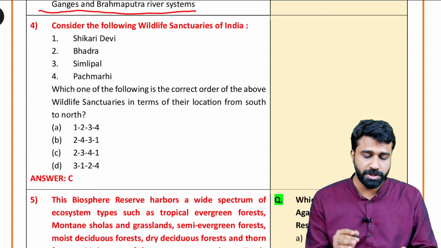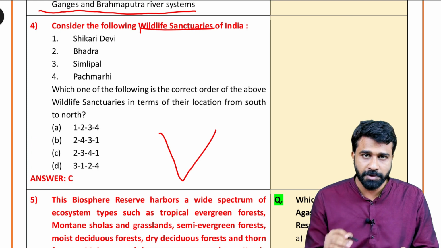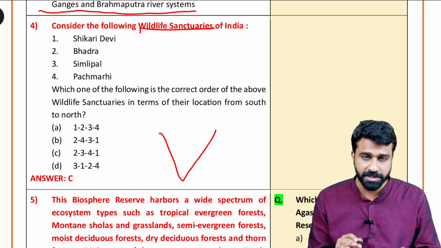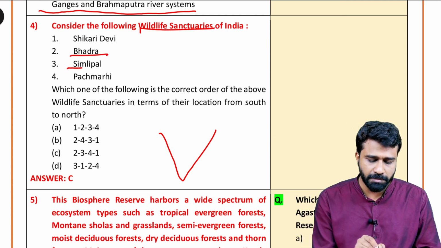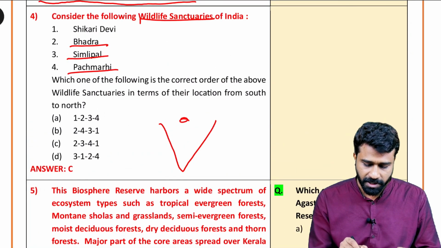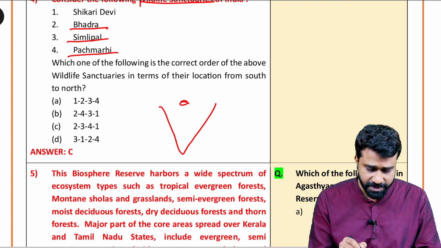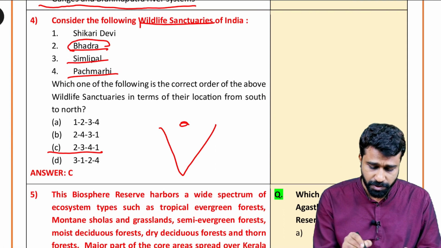Next, coming to the fourth question, you have to remember these wildlife sanctuaries. Again, just now we have discussed national parks and their order, and immediately we have come to wildlife sanctuaries. Next, biosphere reserves. Okay, Shikari Devi, Bhadra, Simlipal, Pachmarhi. You have Pachmarhi here, and Bhadra, Shikari Devi, Pachmarhi.